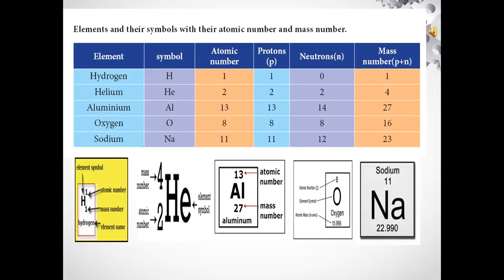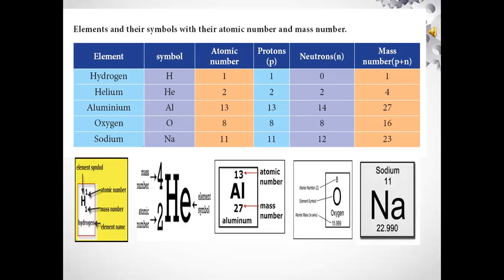Next one, oxygen. Atomic number of oxygen is 8. So protons present in oxygen are also 8 and neutrons also 8. So mass number of oxygen is 8 plus 8 equals 16. Last one, sodium. Atomic number of sodium is 11. So protons are also 11 and neutrons are 12. So mass number of sodium is 11 plus 12 equals 23.